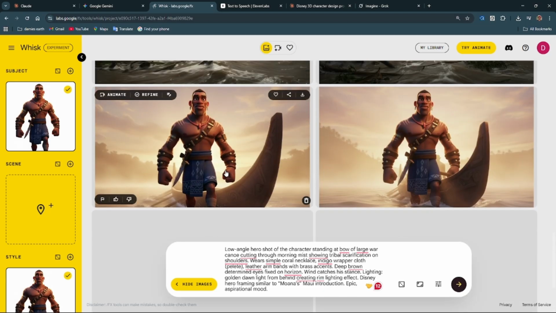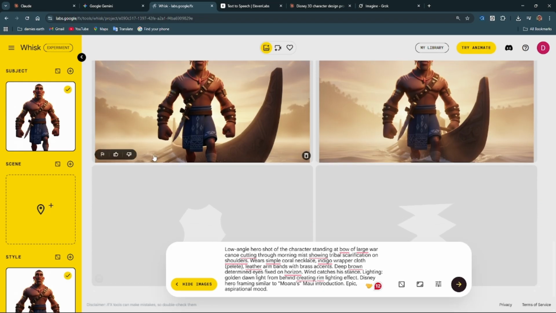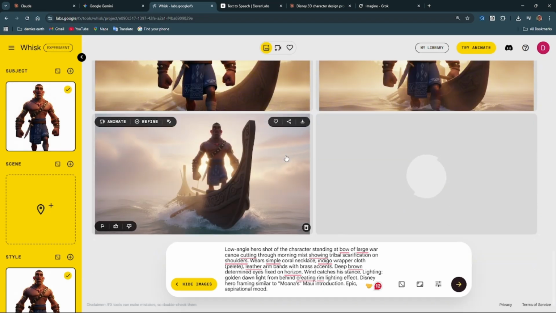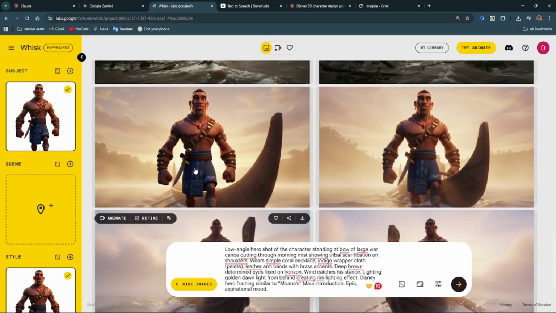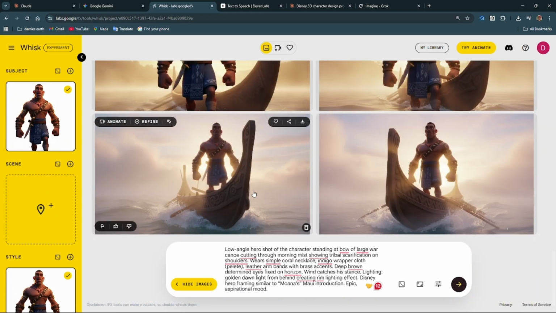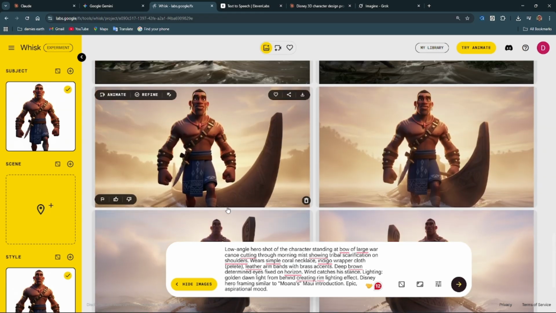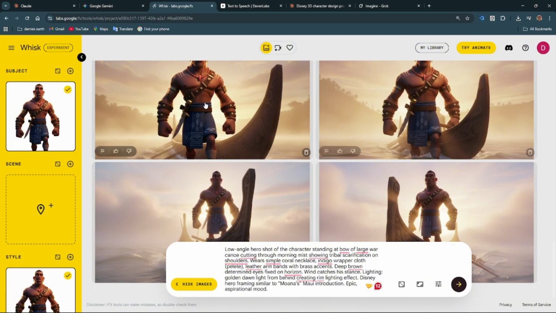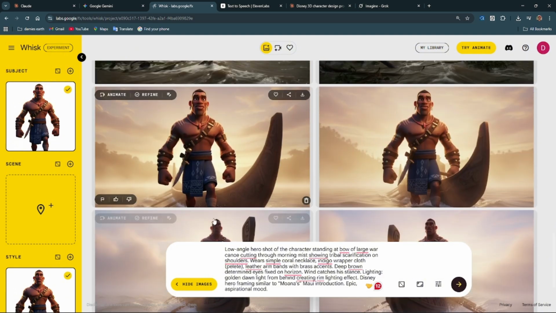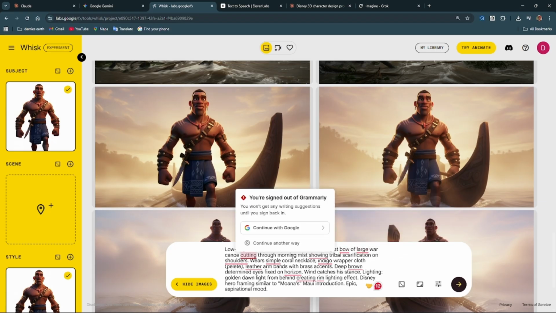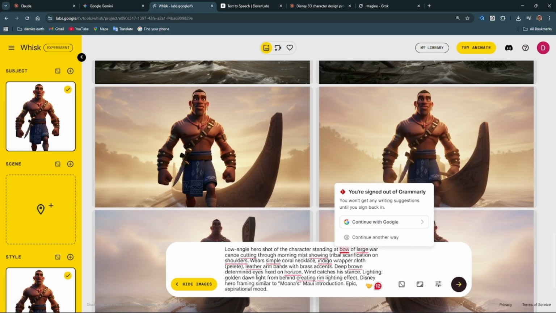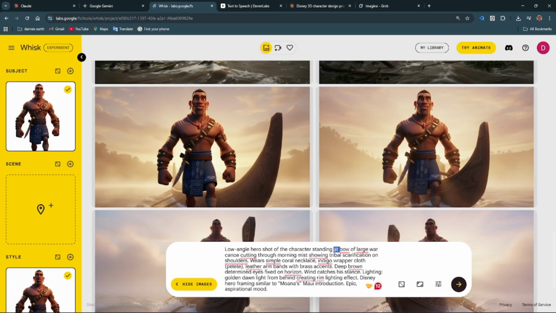Do you see that lately I have issues generating consistent images on Wix? You can see what we have here. We have the scene of this guy standing next to this boat, but we now have him too in the scene of him standing inside of the boat. Are we together now? This scene is inside of the boat, but this scene is not inside of the boat. We can still use this one. Low angle hero shot of the character standing at the bow of a large war canoe cutting through. Okay, so let me say standing.